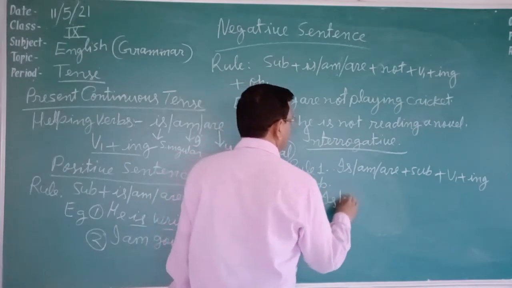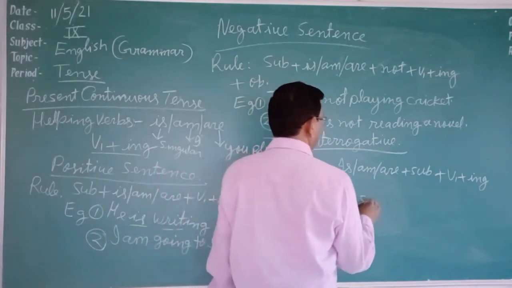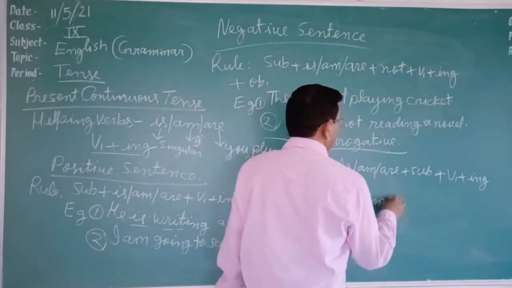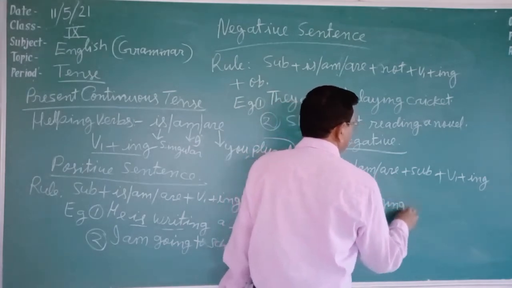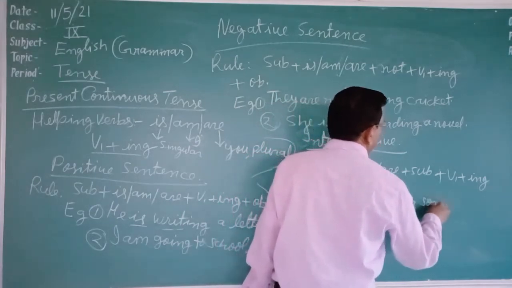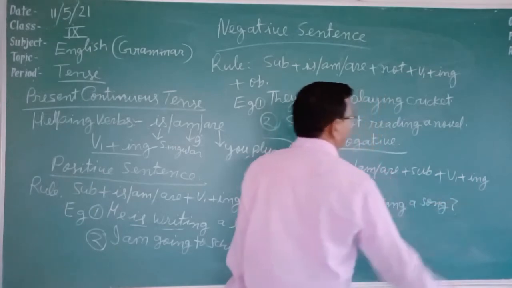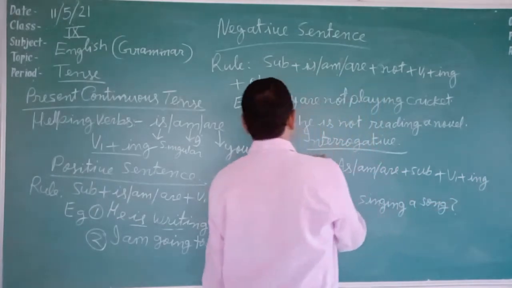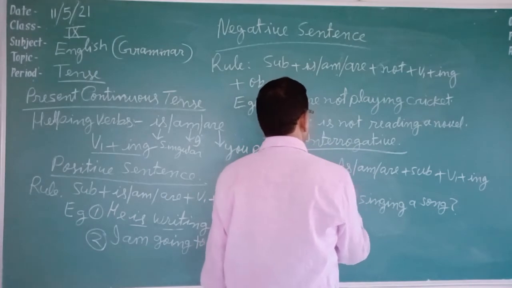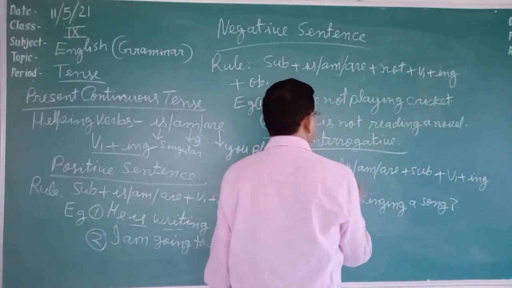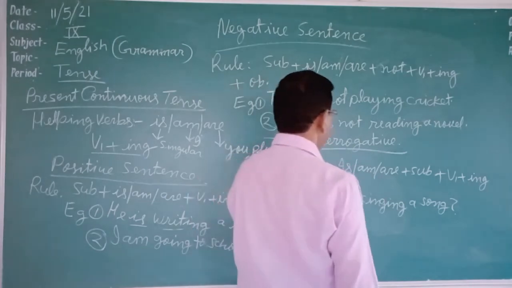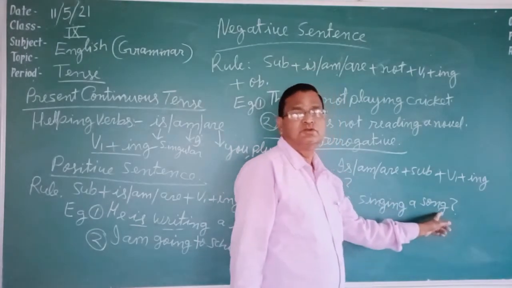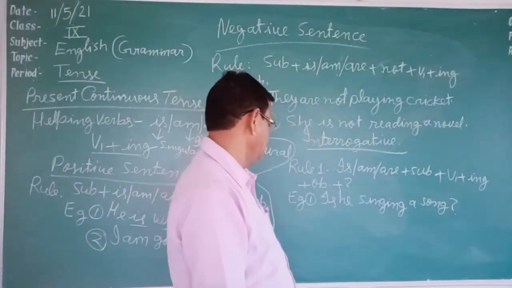Example: Is he singing? Is he singing a song? Question mark. Here the question mark is also written after the object. Is he singing a song? It is an interrogative sentence of present continuous tense.